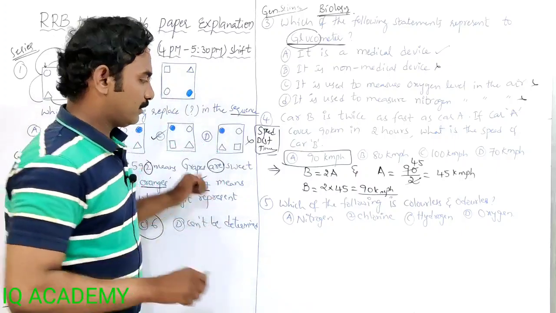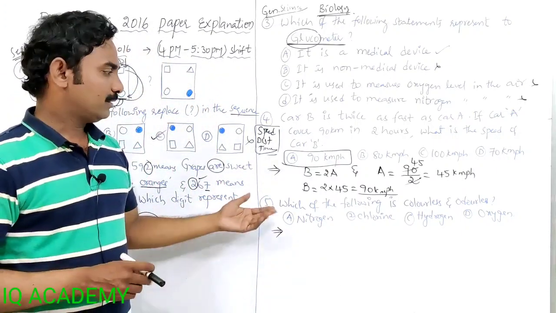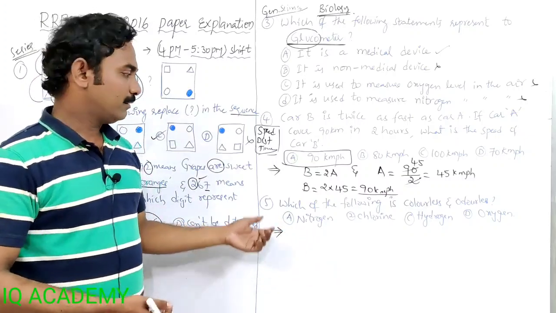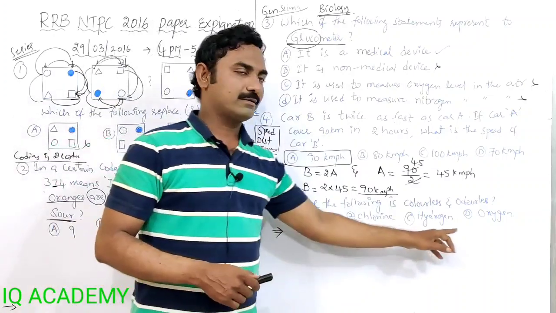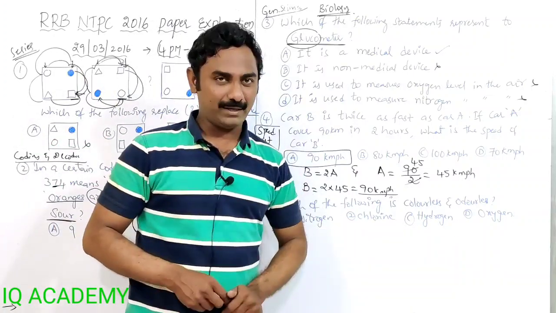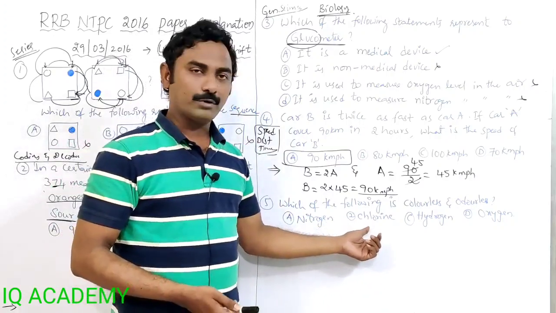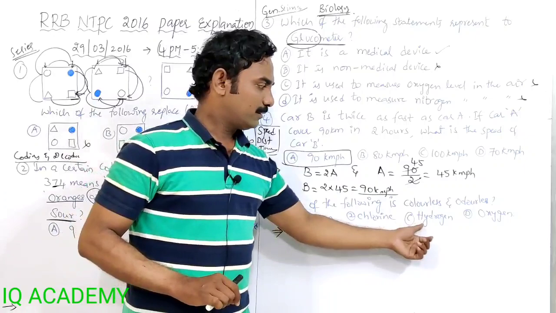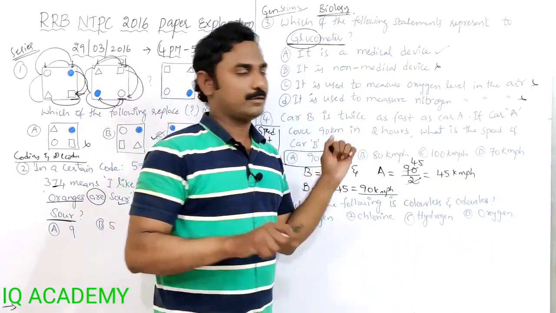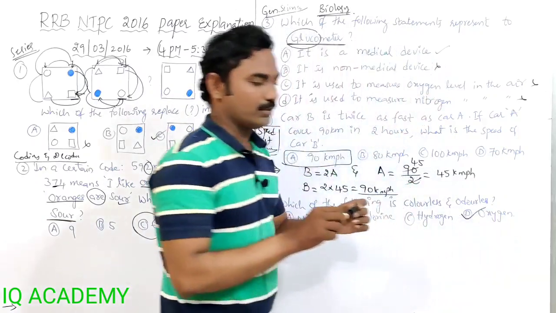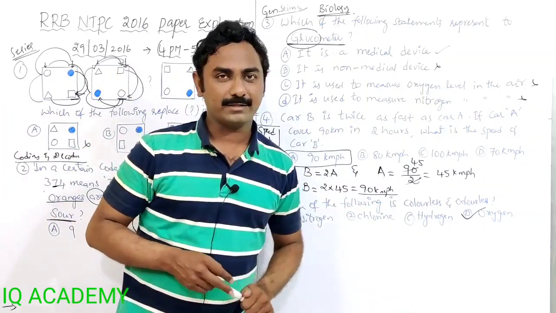Now look at question number 5. This is a direct question. No need to solve anything here. Which of the following is colorless and odorless? Which of these will have no color and no smell? Nitrogen, pungent smell. Chlorine, also pungent smell. Hydrogen, rotten smell. Oxygen, no smell at all. No color and no smell. So oxygen is the right answer here.